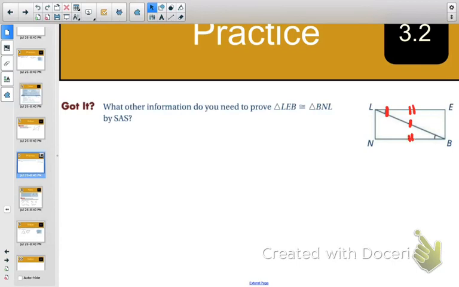That way that angle is an included angle. So we would have to know that LE is congruent to BN. So the top and the bottom are congruent. That's what we'd have to know. Okay. And then we have side angle side.